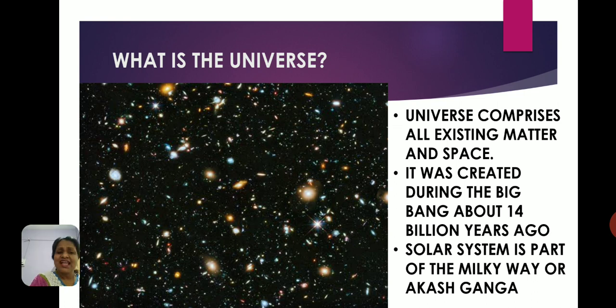And the solar system is a part of the universe. So in this big, huge black space, what is there? That is the universe, and all that you can see there includes the different matter of space. It includes space, and it includes different galaxies. So our earth is not the only planet, and our galaxy is not the only galaxy. There are many other galaxies, and the system of our earth, the solar system, is called the Milky Way, or the Akash Ganga in Hindi. So you need to remember this.